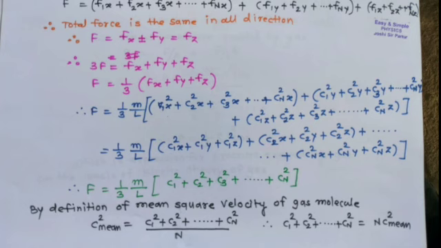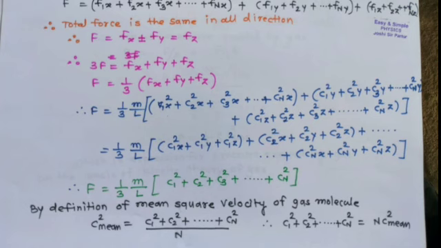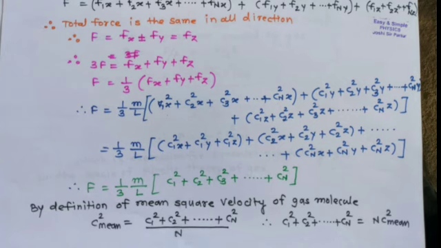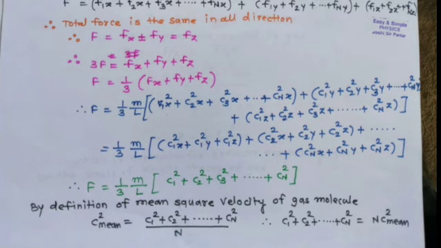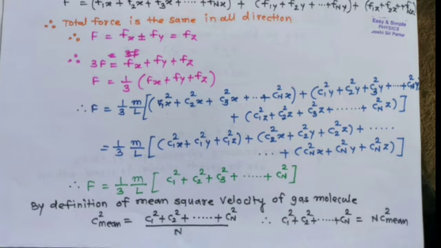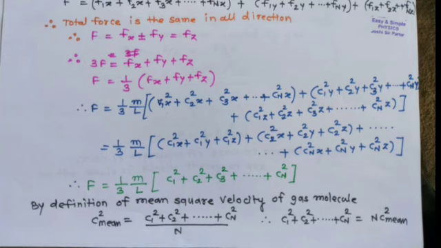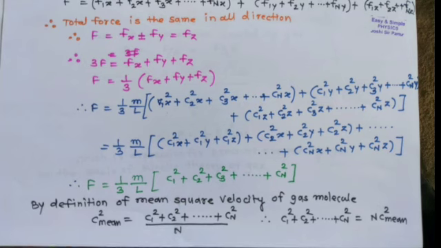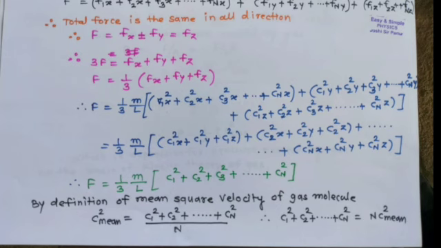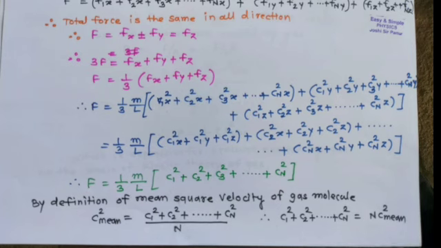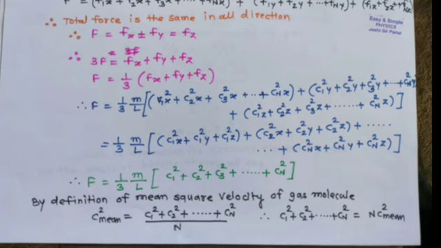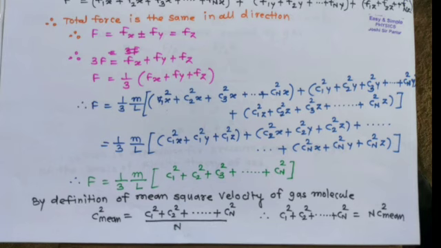So we can also write the total force F as 1 upon 3 m upon L in square bracket C1 square plus C2 square plus C3 square plus Cn square. By the definition of mean square velocity of gas molecules, C square mean is equal to C1 square plus C2 square plus Cn square upon n. Therefore, C1 square plus C2 square plus Cn square is equal to n times C square mean.